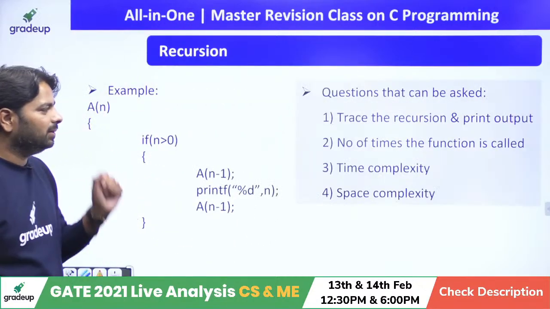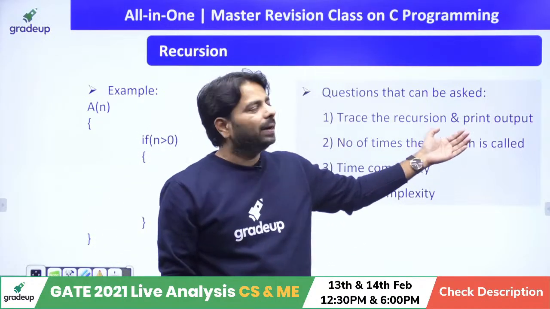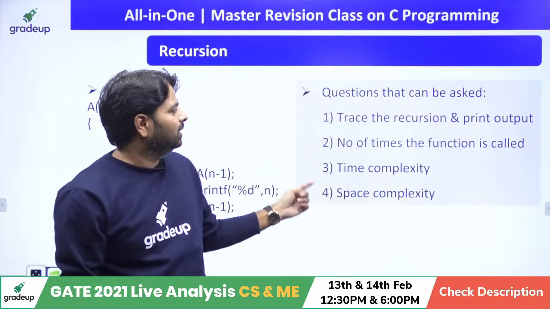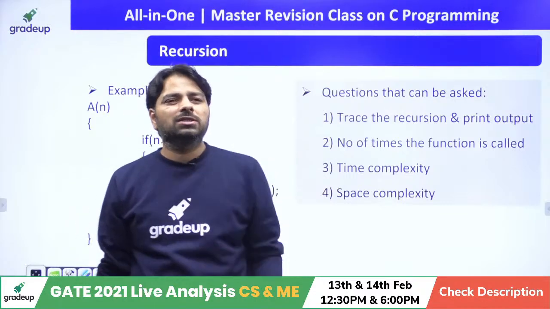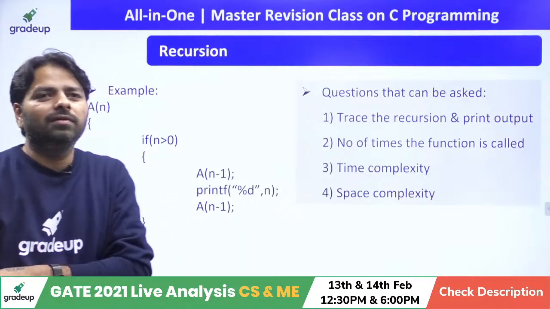Okay, let's look at this example. Basically, in the exam, they might ask about trace the recursion and print output. So they ask what is the output produced by the given program. And second, number of times the function is called. The third, either time complexity or space complexity in algorithms.